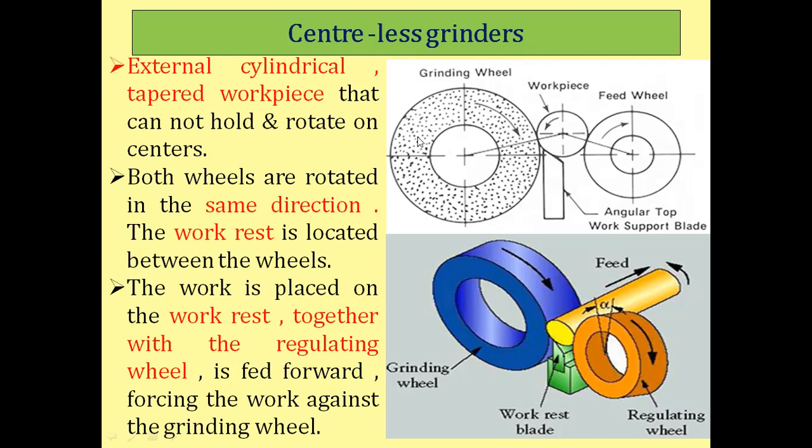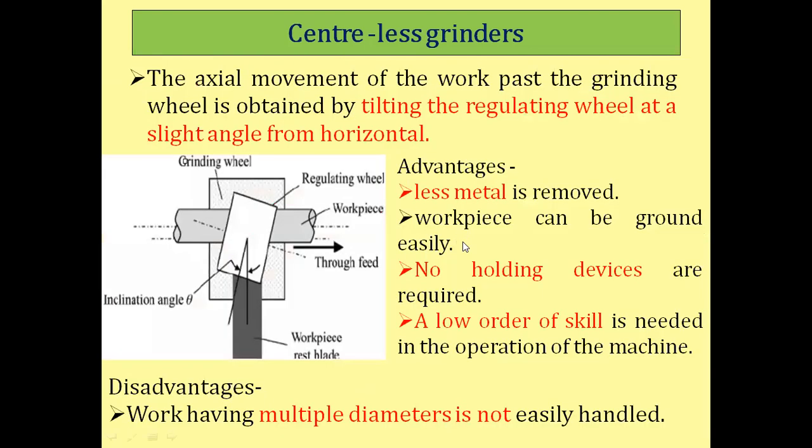When these cutting edges come in contact with the workpiece, they start removing material from the outer surface of the workpiece, as the regulating wheel applies force on the workpiece against the grinding wheel.